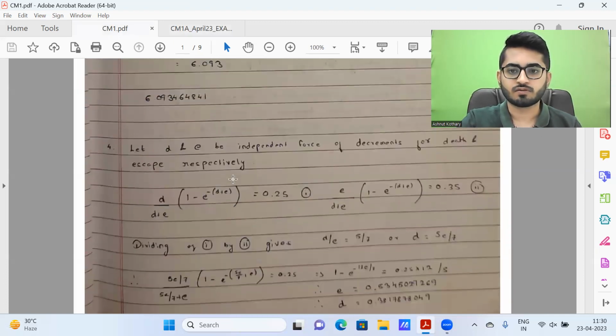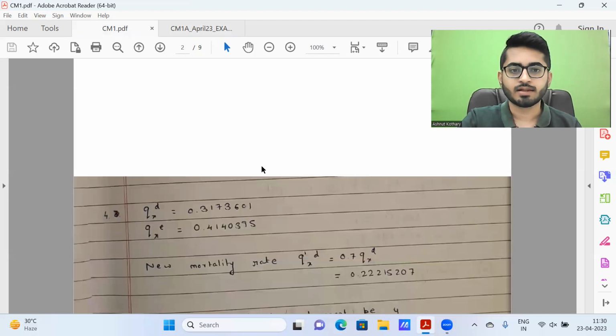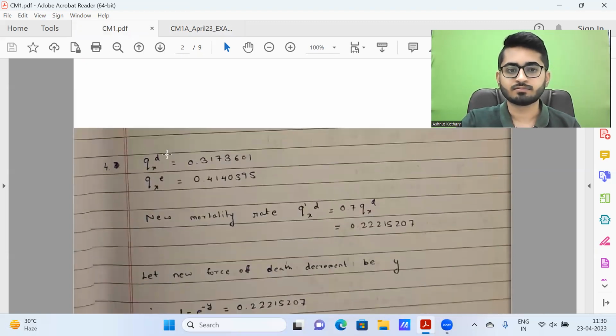So this is the structure of the solution. First, we try to find the independent forces of decrement, denoted by D and E. We have calculated that it's coming out. These are the values. Next step is basically we find the independent mortality rates. Using the independent forces of decrement, we can find the independent mortality. And now the mortality rate will be 70%.